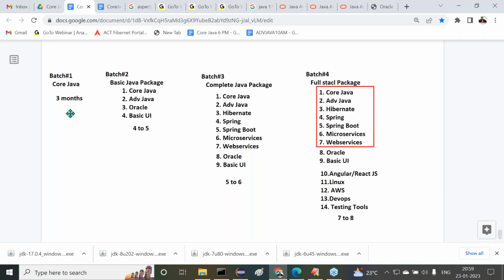One simple point: if you want to get a job, 70% of the effort is required from you, and from my side as trainer, only 30% everywhere. If you do hard work up to 70%, then you will get a job. For example, I'm going to teach up to Java 19, not for a single student but for everybody. My worth is the same for everybody. But after teaching my complete information, how much you get, on the basis of that only you are able to get a job. How much work we have done.